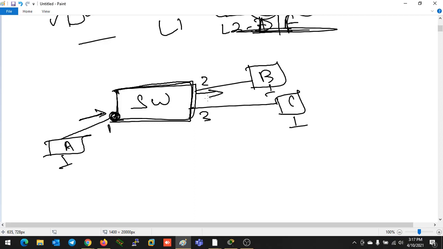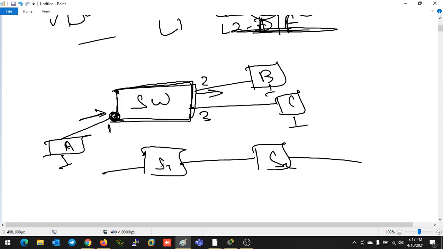Later we will discuss how it will take the decisions, and in switching we will also discuss how to create a layer 2 environment by using multiple switches. For example, this is switch number 1, this is switch number 2, so how will the devices make a layer 2 environment for communication, so that if any device is connected to switch number 1 and another device to switch number 2, how will the devices communicate through a layer 2